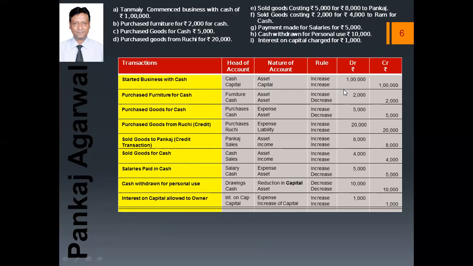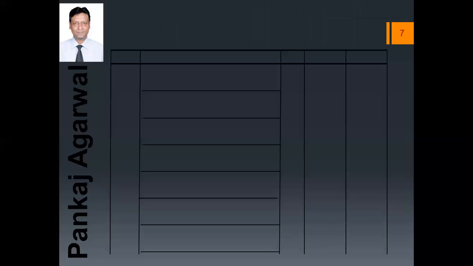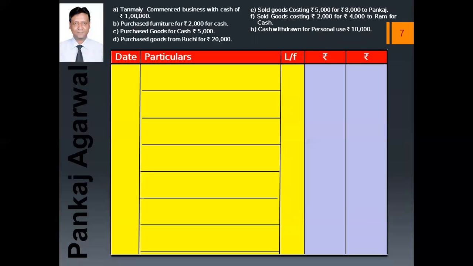This way we used to do. But when we present this in the form of journals, first, these two columns will not be prepared. Another, this column will also not be prepared. So the format for the journals will be as this. Heading will be date, particulars, LF, amount debit, amount credit.